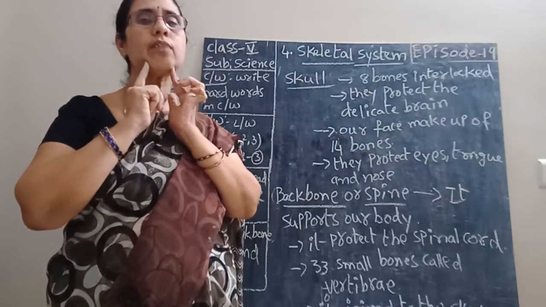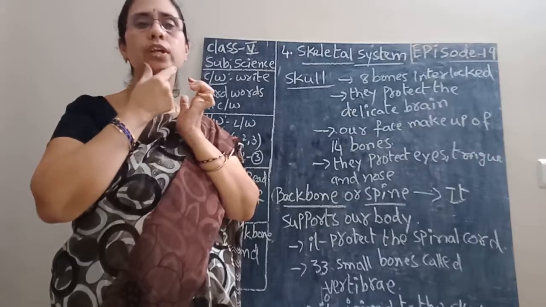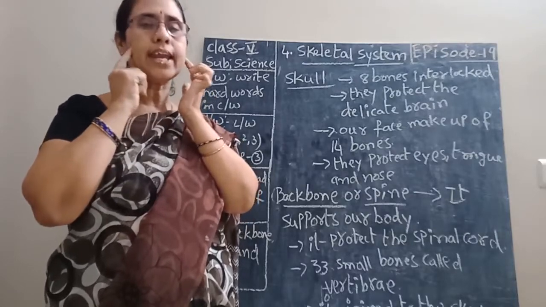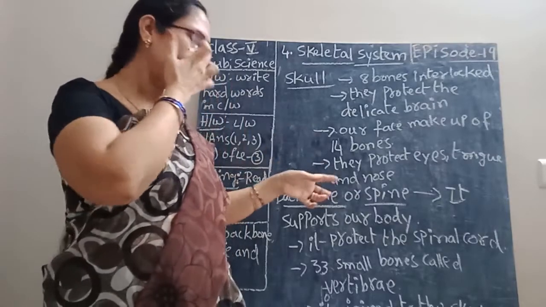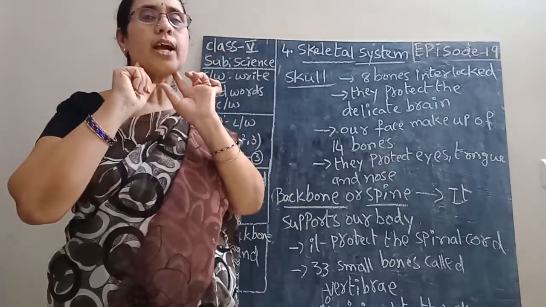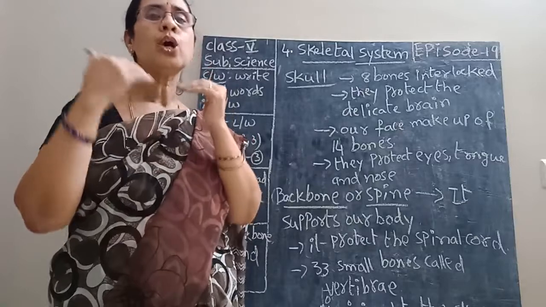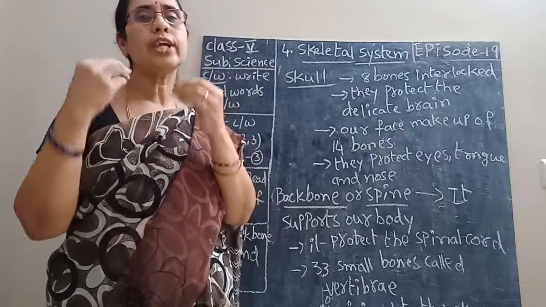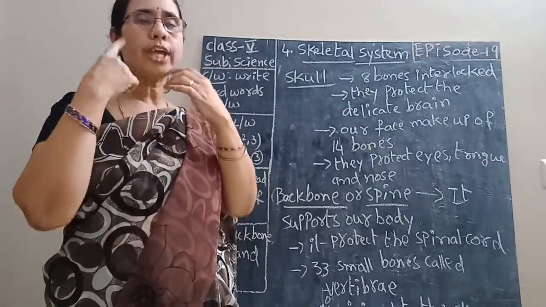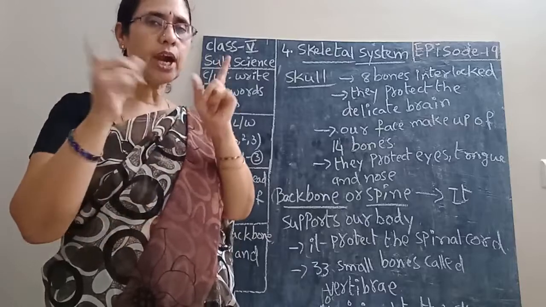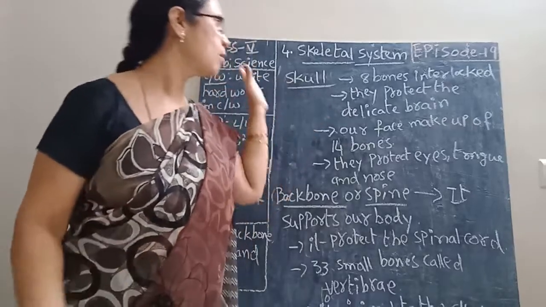If you check yourself, you can move only the lower jaw. The upper jaw cannot move. Because of the lower jaw moving, we can eat the food and we can talk. That is about the skull.